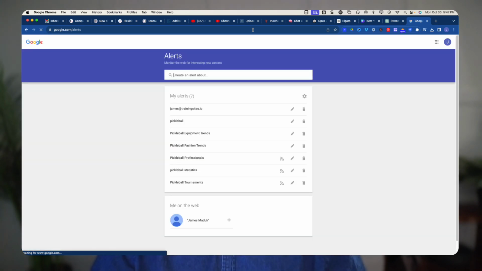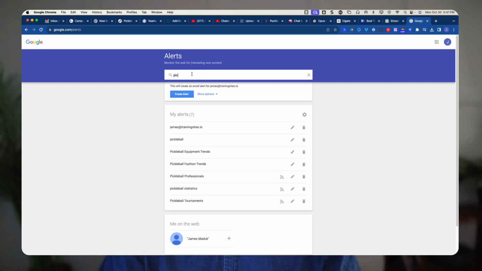So if you just go to google.com/alerts, what you can do is say, I want an alert about something. So what do I want? I want pickleball equipment trends. Let's take a look at this one. Or here's one I did on pickleball statistics. So I'll do this one right now, pickleball equipment trends. Or I'll just do pickleball equipment.